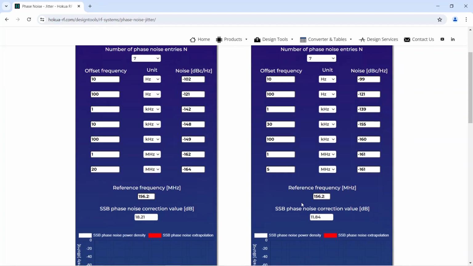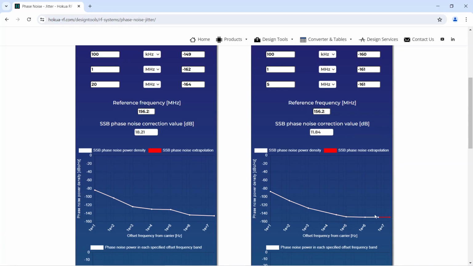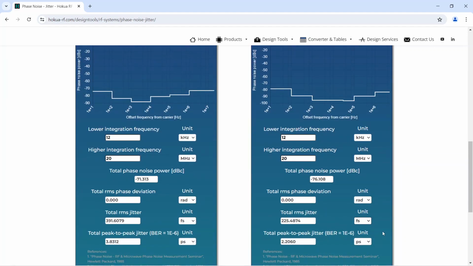The phase noise diagram will indicate how the design tool will extrapolate missing phase noise data if the integration frequency range is larger than the available phase noise data. The total integrated phase noise power and jitter are calculated thereafter.